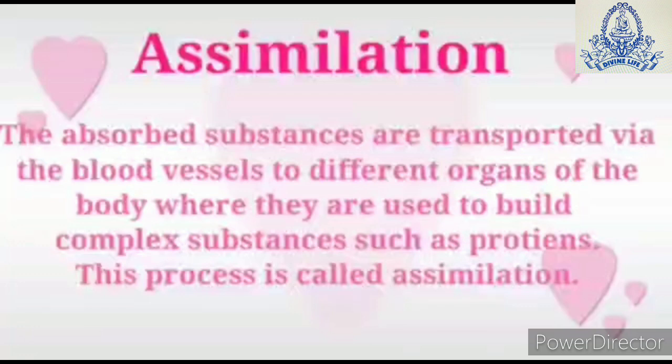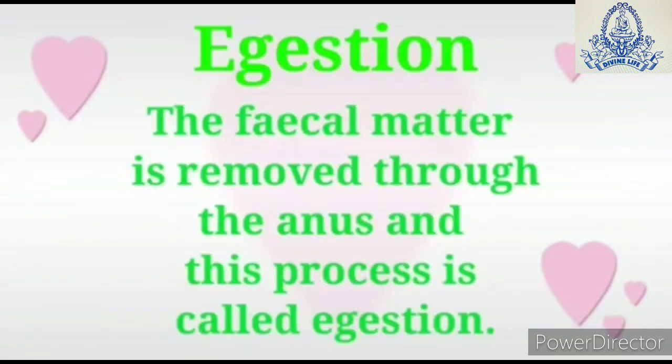So, in simple terms, the use of simpler substances by the body to make useful complex proteins is called assimilation. And the last part of this process is egestion, that is, the waste material or unabsorbed fecal matter is removed through the anus from the body, and this process is known as egestion.